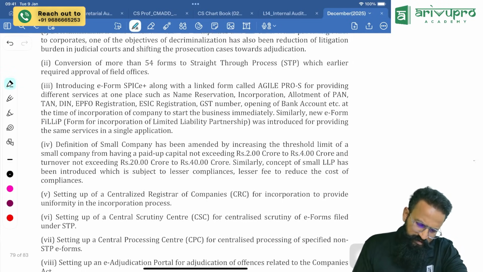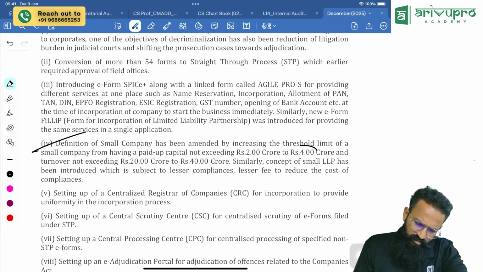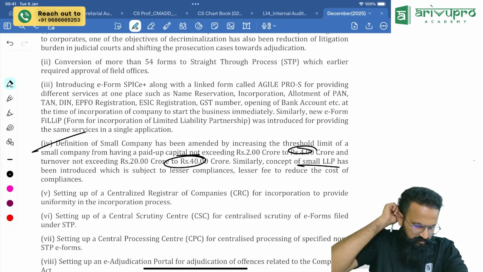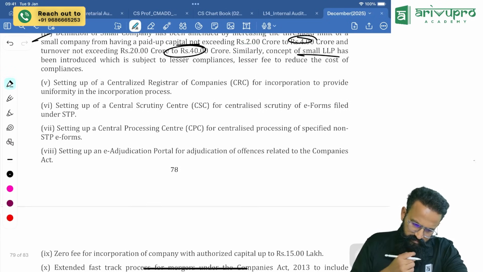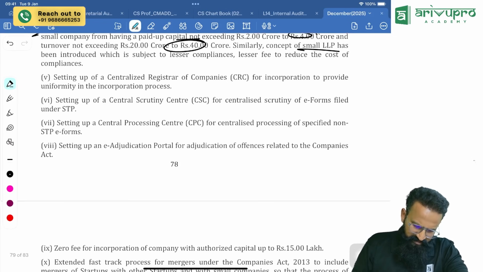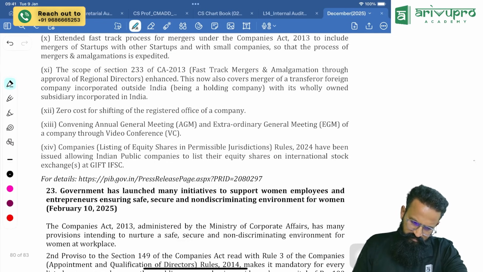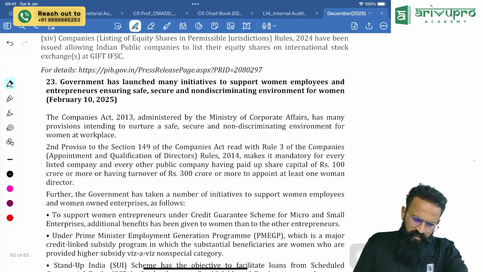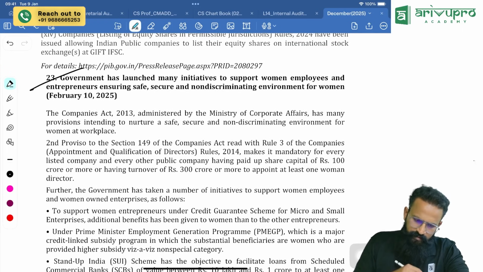Nothing important, people. Small company, 4 crore, 40 crore, and all that turnover is there, people. They have now introduced the small LLP concept. Nothing new, people. It's the same. Yes, this is new. Now, what is this here?